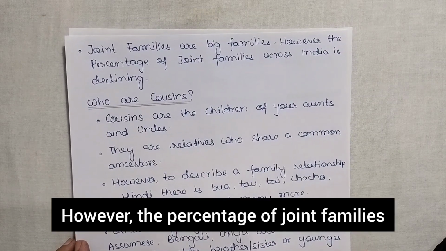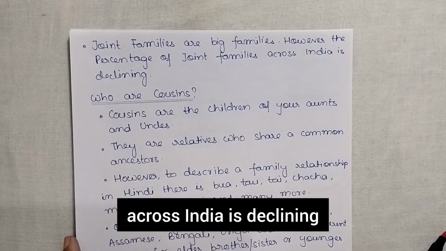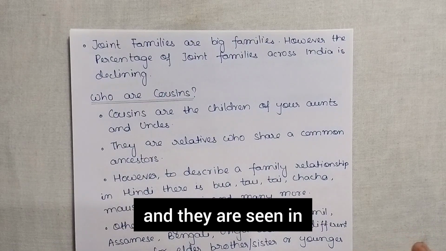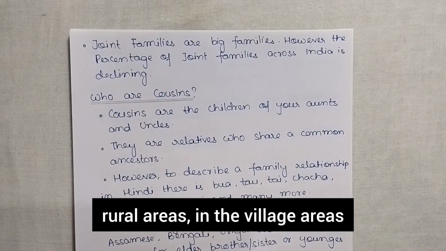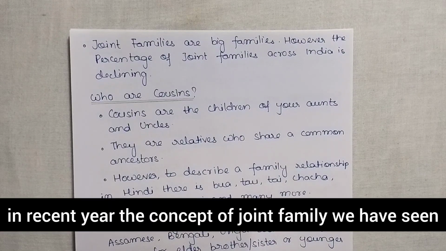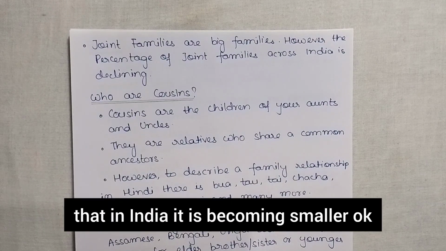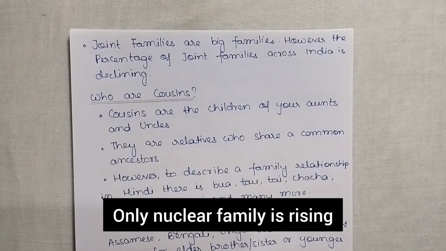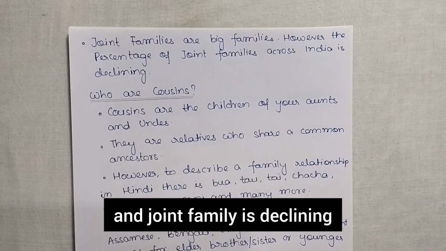However, the percentage of joint families across India is declining. So joint families are commonly big families and they are seen in rural areas, in the village areas. However, in recent years, the concept of joint family, we have seen that in India it is becoming smaller. Okay, it is declining. Only nuclear family is rising and joint family is declining.